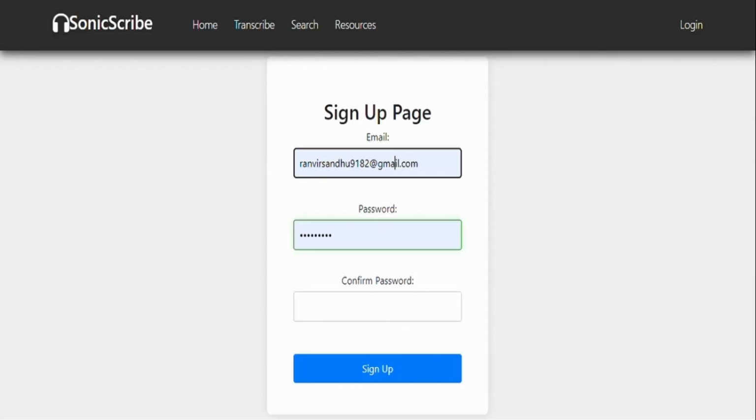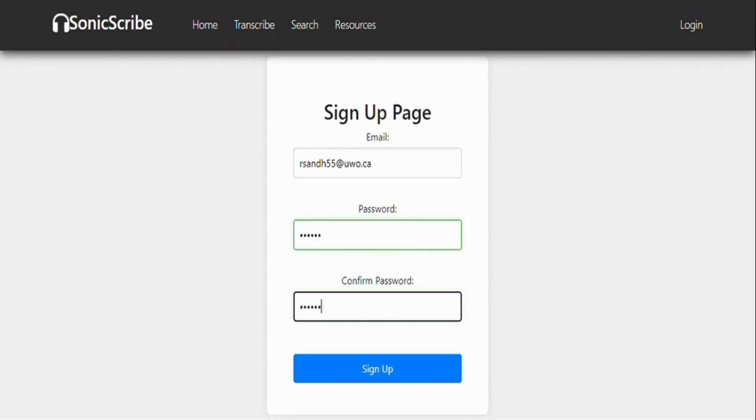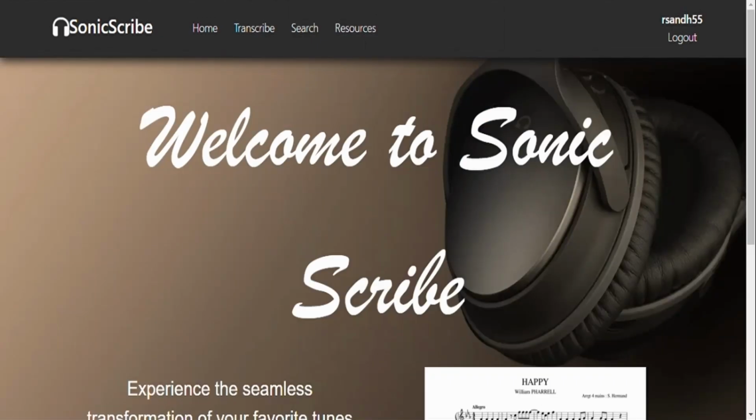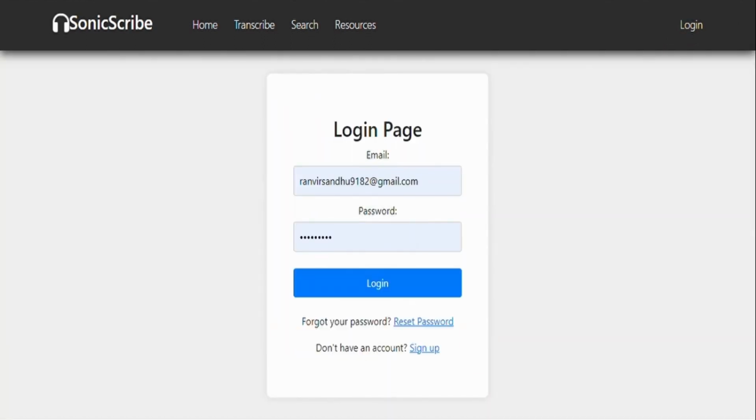And in here, I'll enter my email, and the password, and I'll sign up. And now I'm logged in. So the next step, I'll log out quickly and I'm going to reset my password.